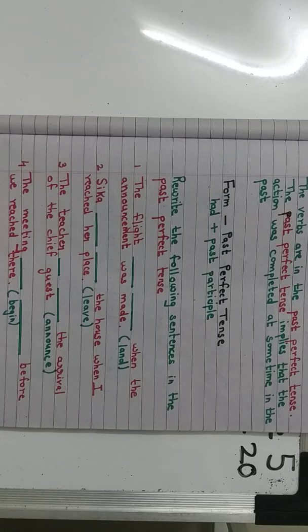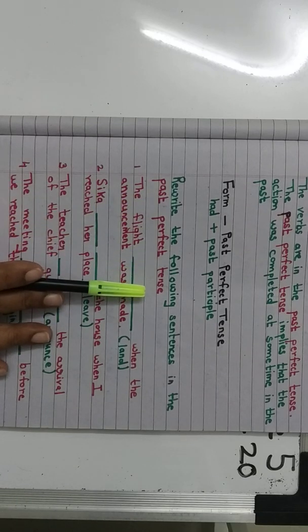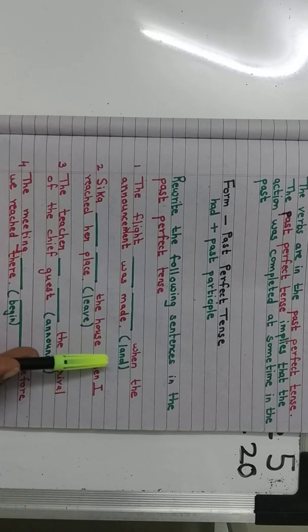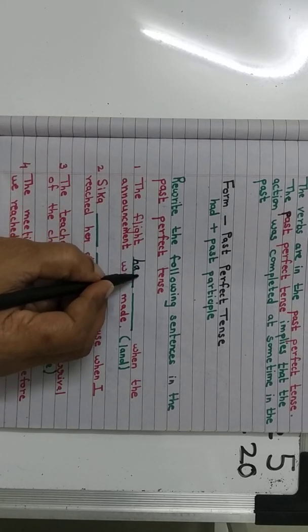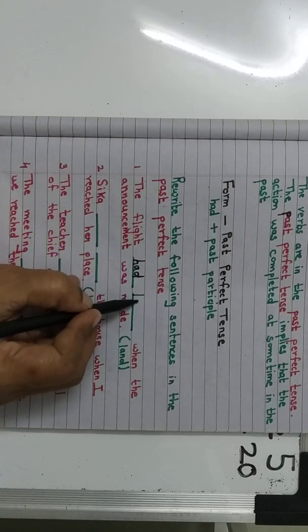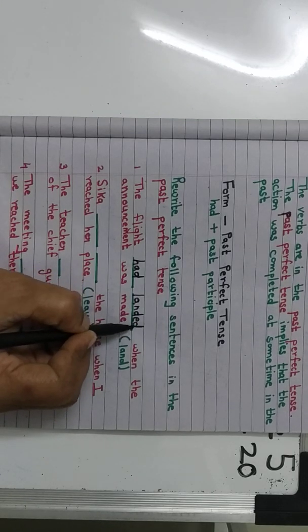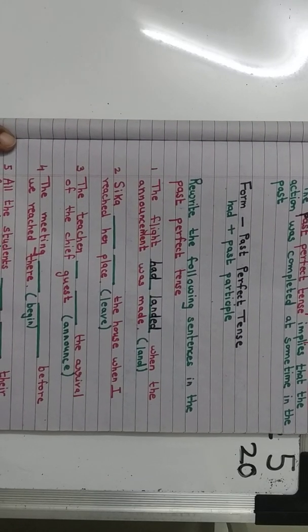The first one, rewrite the following sentences in the past perfect tense. The flight dash when the announcement was made. This sentence is similar to the sentence above. So the flight had landed. Children, please check your spelling. Sit with your dictionary. Some of you have got it right, but spellings are wrong. Please check your spellings, children.